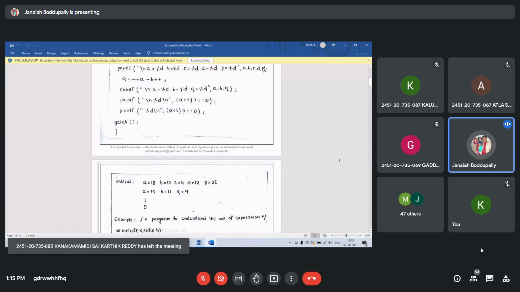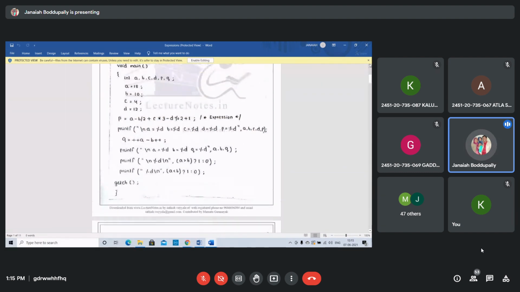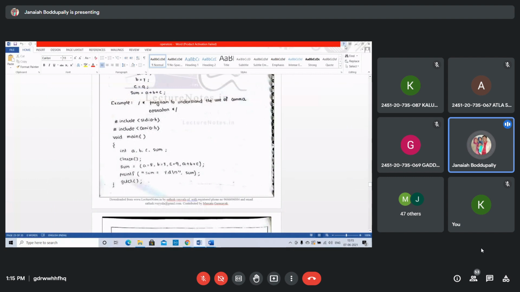I will execute the same program in the GDB online compiler. How to evaluate the expression? I will show how the C compiler evaluates it, how the C compiler executes.